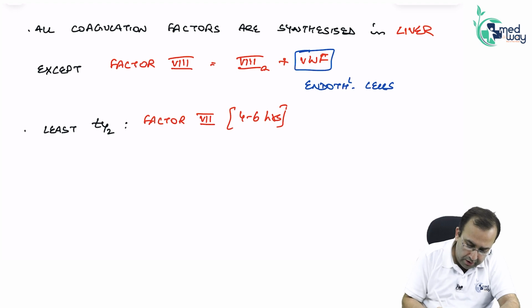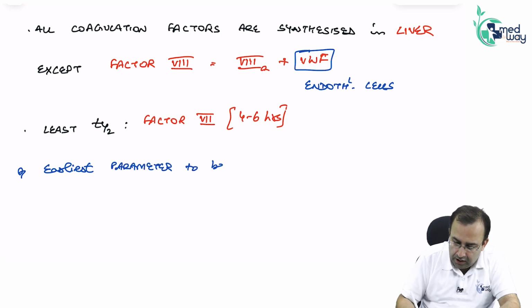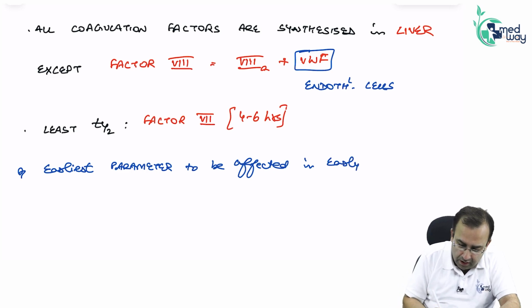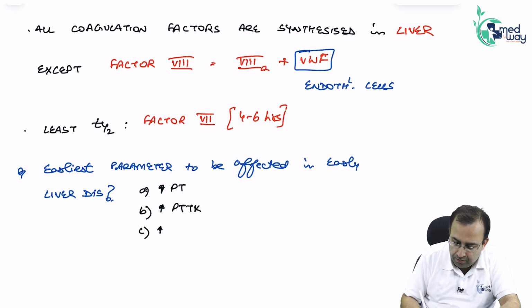You are given a question: earliest parameter to be affected in early liver disease. Is it increased PT, increased PTTK, increased bilirubin, or reduced albumin?